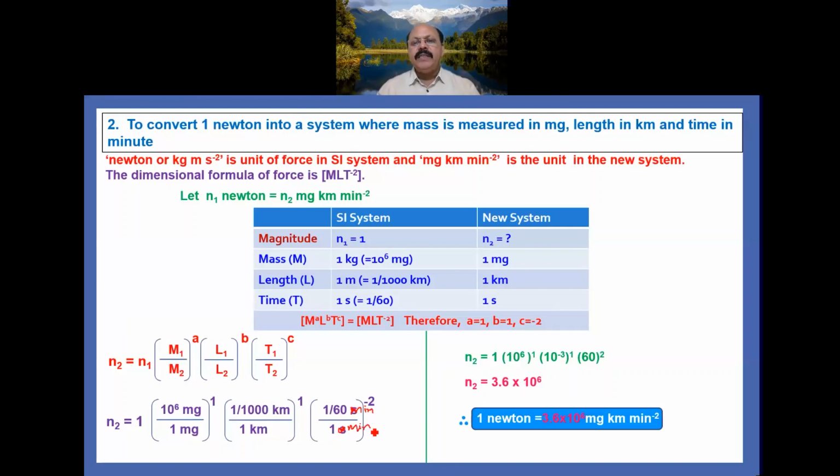So after simplification we get n2 equal to 3.6 into 10 to the power 6. So 1 Newton equal to 3.6 into 10 to the power 6 milligram kilometer per minute square. So this is another example of conversion of one system of unit into another system.